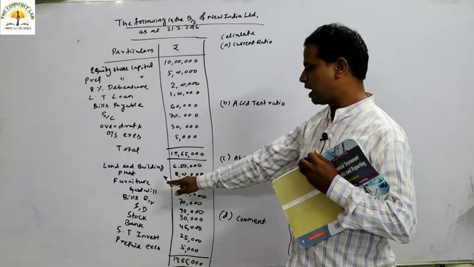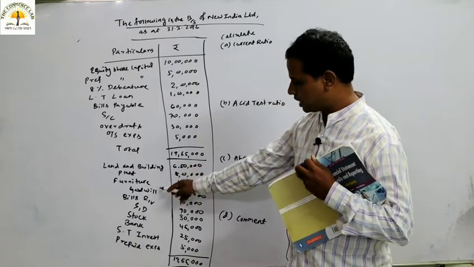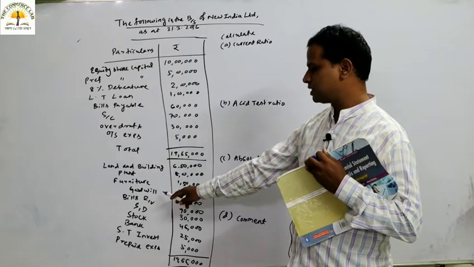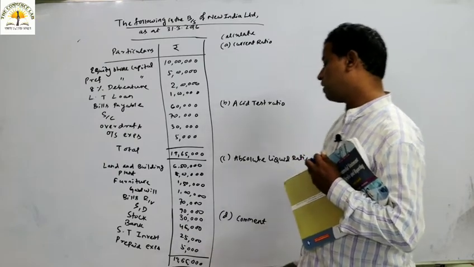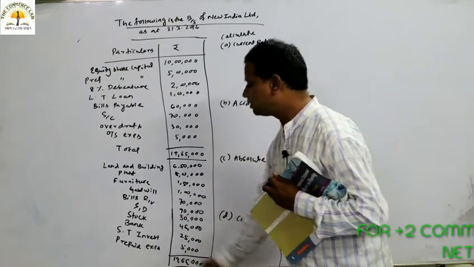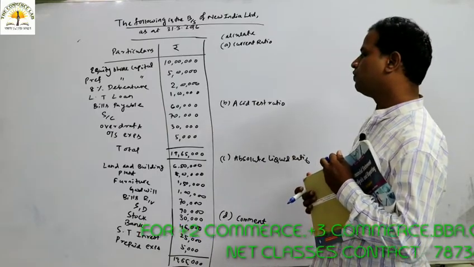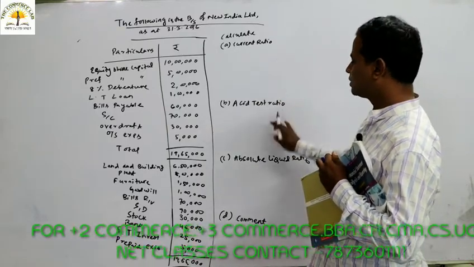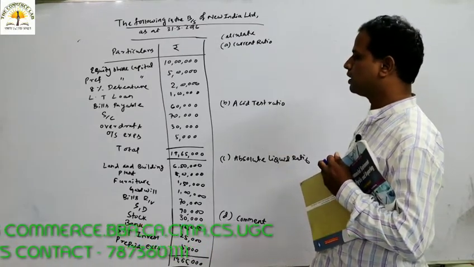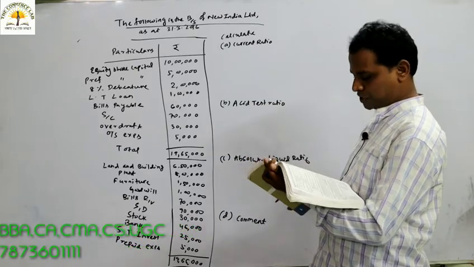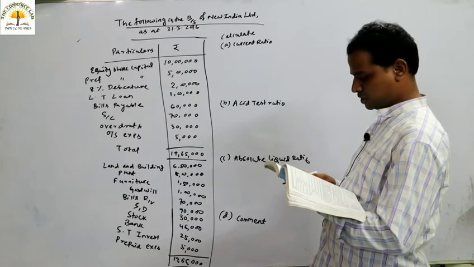Then land and building, plant, furniture, goodwill, these come under fixed asset, and goodwill is an intangible asset. Then bills receivable, sundry debtor, stock, bank, short term investment, and prepaid expenses, these all come under current asset. So from the above information, we need to calculate what? Current ratio, acid test ratio, absolute liquid ratio, and we have to comment on those results. So you have to check whether the items are there or not. Outstanding expenses, that is 5,000 is there.